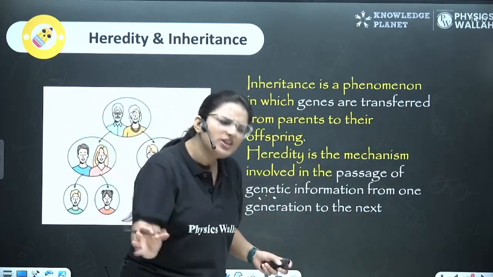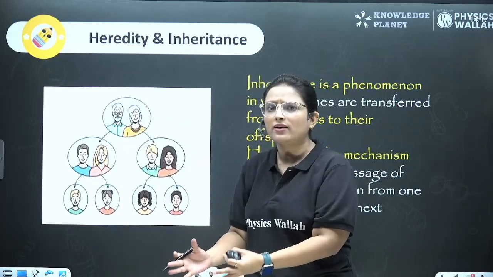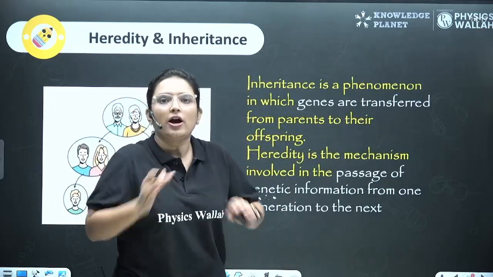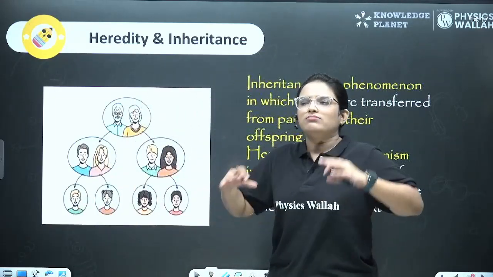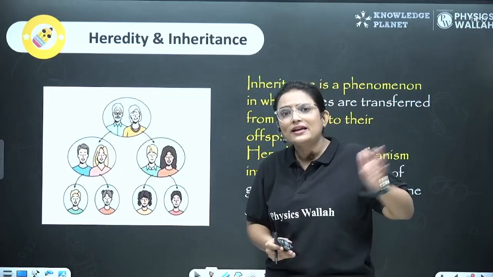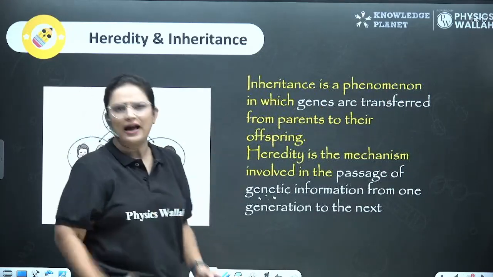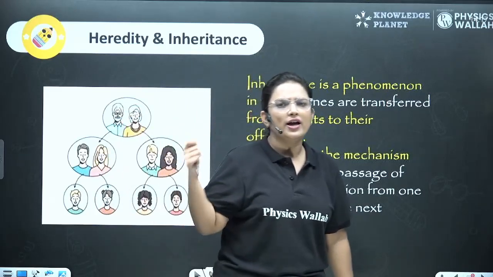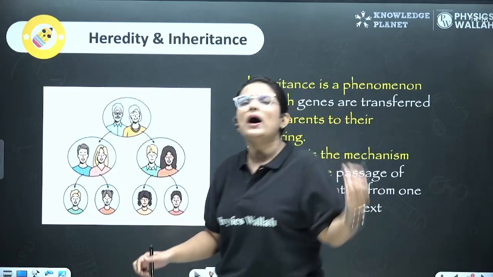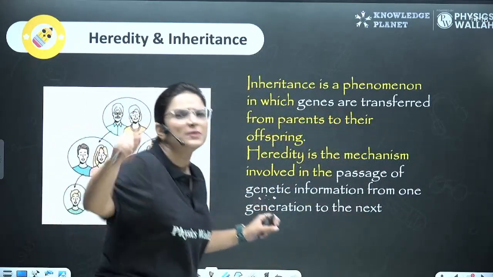But the question here is how the offspring, the young one, the baby, is getting all the characters from the parents, right? Now, it is a mix of characters, right? But what exactly is getting transferred here? What exactly are the parents giving to this offspring so that the young one is looking like that? Why is my hair color like this and why is my hair so wavy? I always say, but why is it so? So let's take a look here and we are going to solve this mystery today.